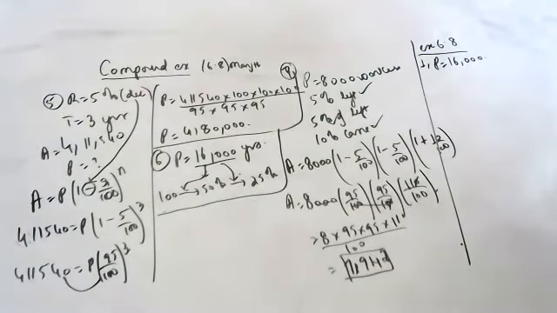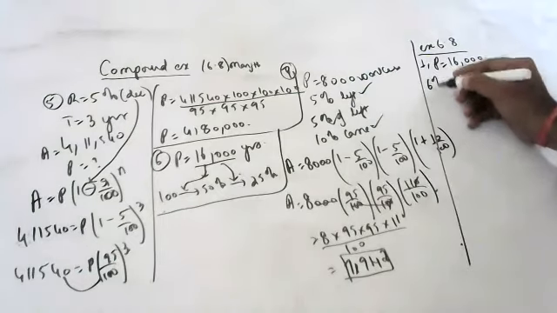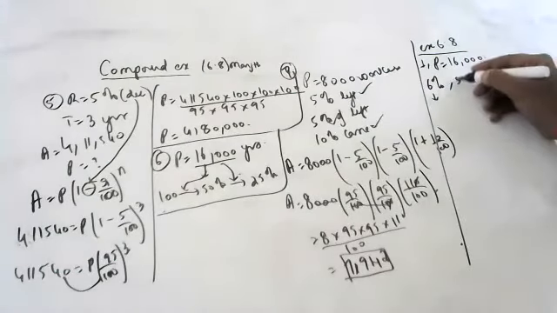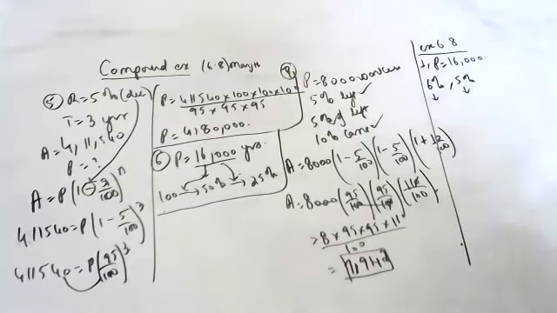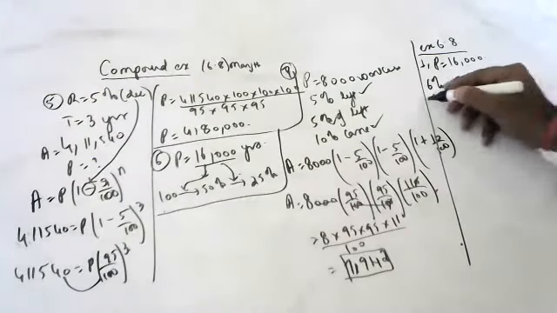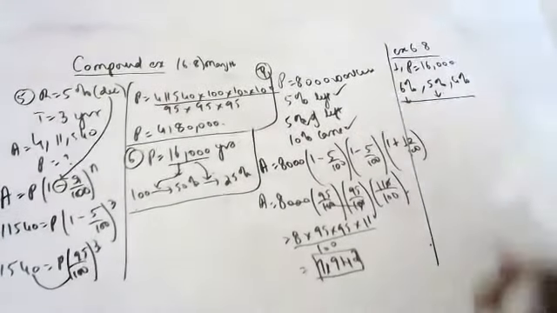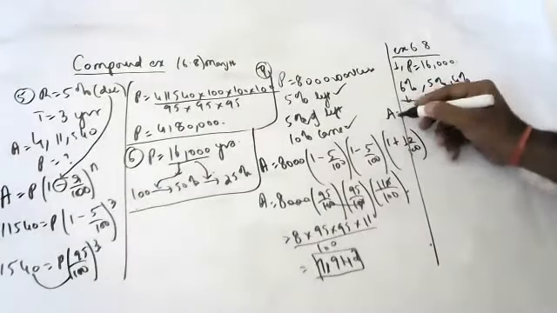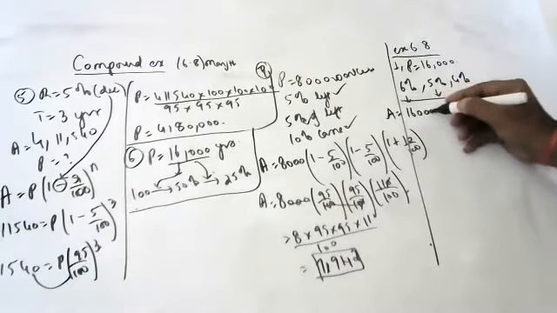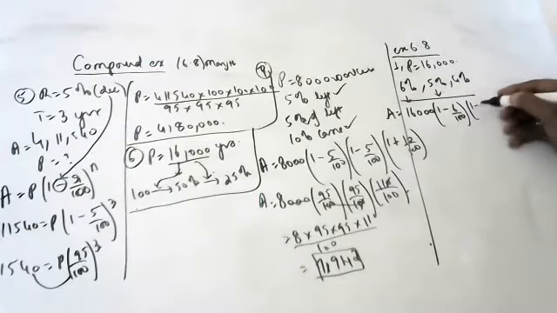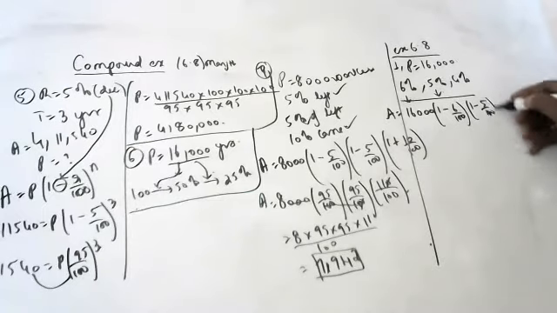If the depreciation is 6% in the first year, 5% in the second year, and 4% in the third year, after these 3 years, what will be its value? Amount is equal to 16,000 into (1 minus 6 by 100) into (1 minus 5 by 100) into (1 minus 4 by 100).